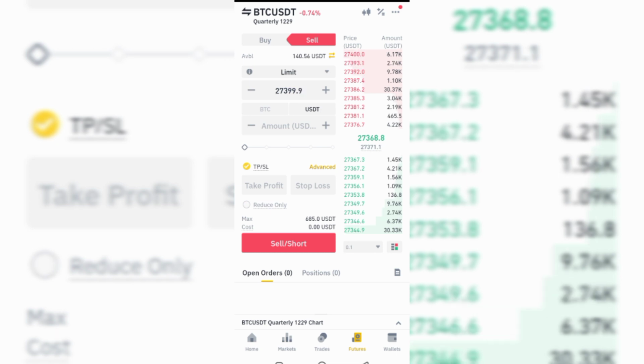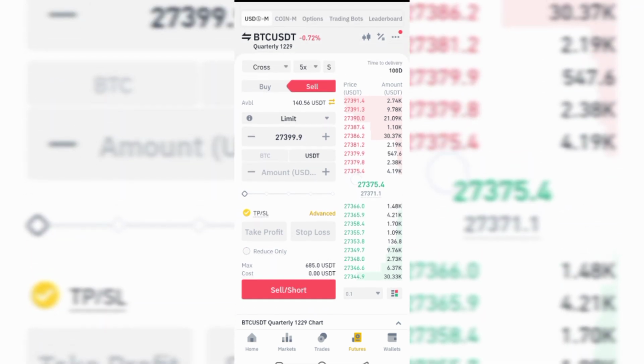It is risk management. And if you want me to make videos on how I manage my risk when I'm trading on futures, I'm going to do that. I'm going to put you through what I take into consideration to start trading on futures. So after that, this is what you have to consider too.